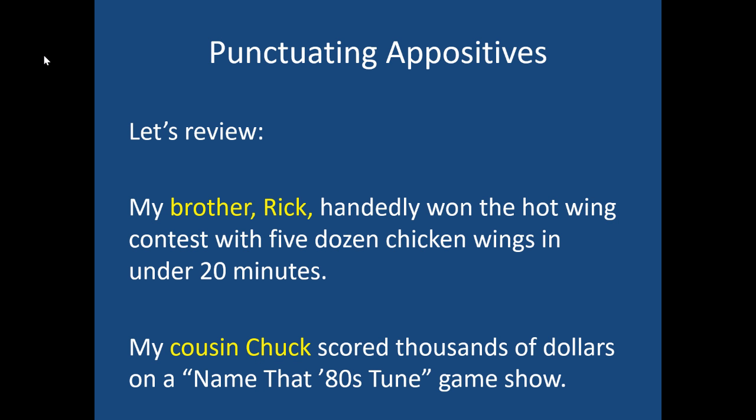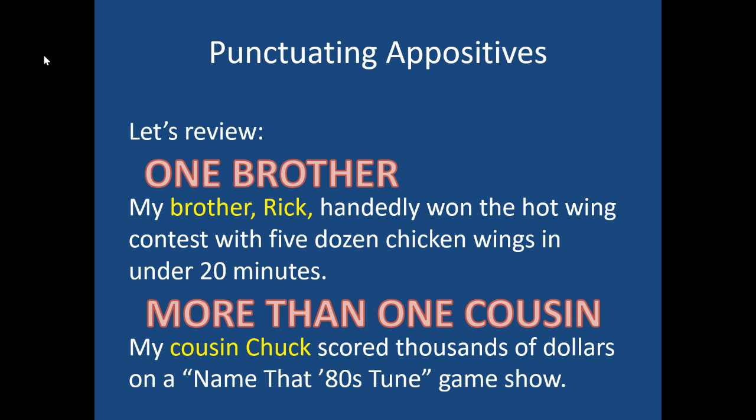Last one to review. My brother Rick handedly won the hot wing contest with 5 dozen chicken wings in under 20 minutes. My cousin Chuck scored thousands of dollars on a Name That 80s Tune game show. To review, once again, why did my brother Rick get commas and my cousin Chuck didn't? Well, I have only one brother. And if I have only one brother, I can put commas around the word Rick. But if I have more than one cousin, then I don't put commas around the word Chuck. I want to explain which cousin I'm talking about. Am I talking about Chuck? Or am I talking about Wendy? But if I have only one brother, I can put commas around him.